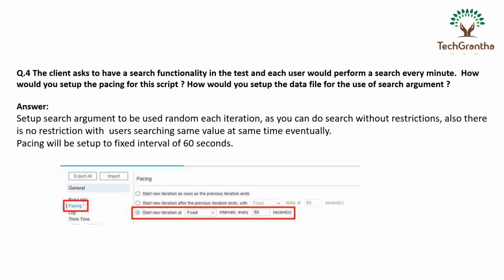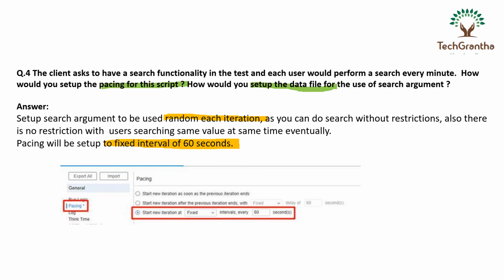So the last question, question number 4. The client asks you about the search functionality. You have one business flow requirement where you need to do a search, either on flights or on some page, whatever it is. It is the search functionality, and each user searches every minute. So how can you set up pacing for the script, and how can you set up the data file? What you need to do there is set the data file to random each iteration, and you can give a fixed interval of 60, which is highlighted here.